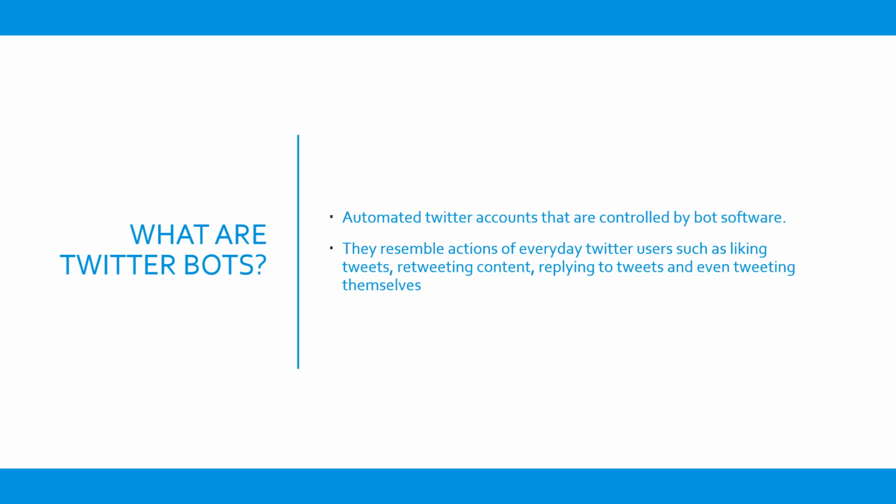So let's establish what Twitter bots are. They are automated Twitter accounts that are controlled by bot software. They resemble actions of everyday Twitter users such as liking tweets, retweeting content, replying to tweets, and even tweeting themselves. There are different types of Twitter bots, including spam bots that are designed to flood Twitter with spam messages. There are fake follower bots that are designed to increase the number of followers on a Twitter account. Political bots that are designed to spread political propaganda and misinformation. And commercial bots that are designed to promote products or services. Overall, Twitter bots can have both positive and negative impacts on the platform and its users.